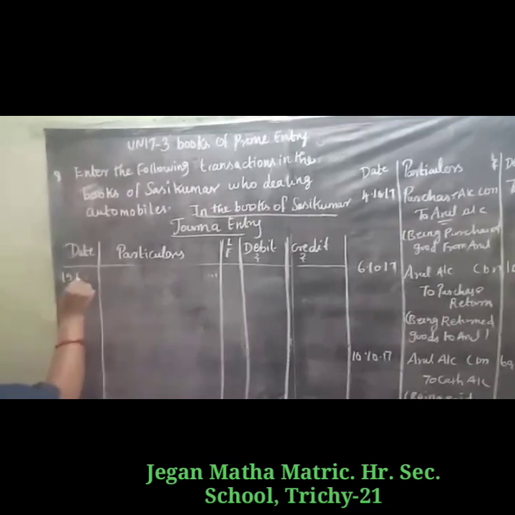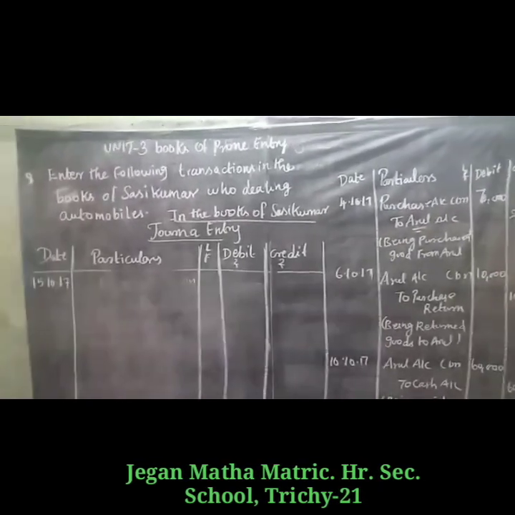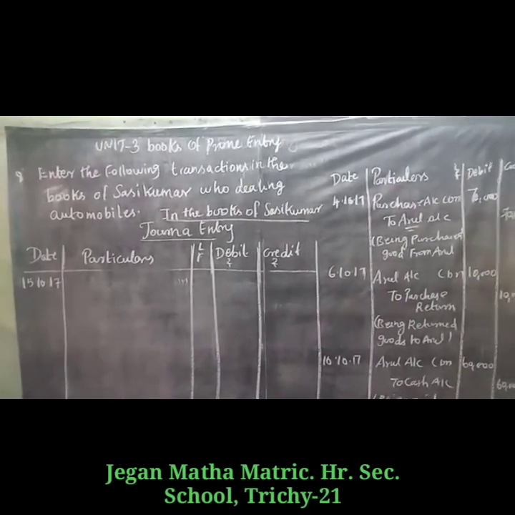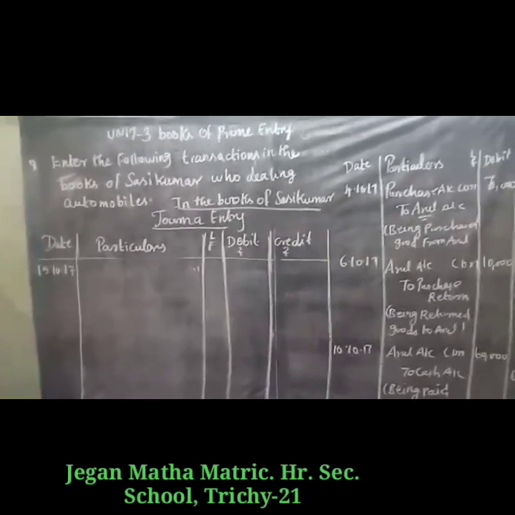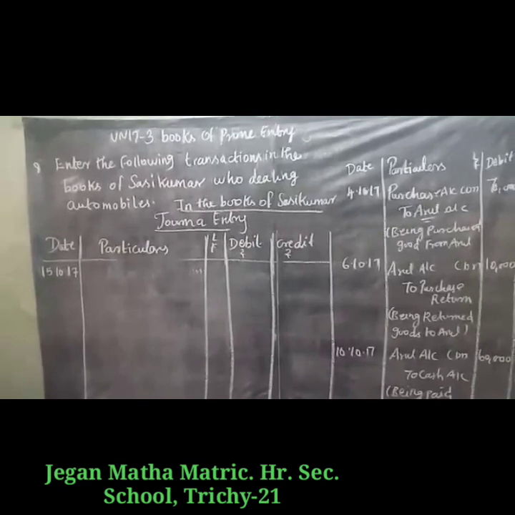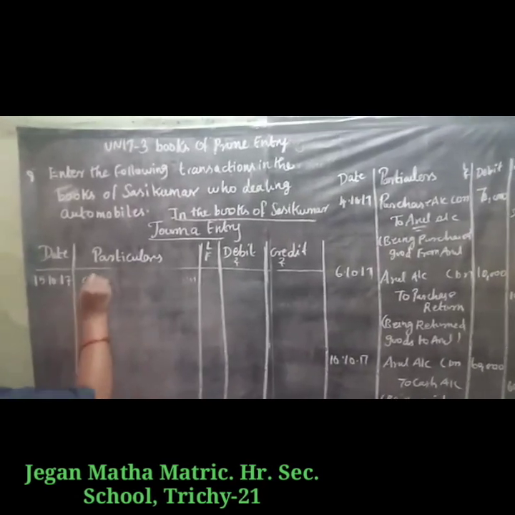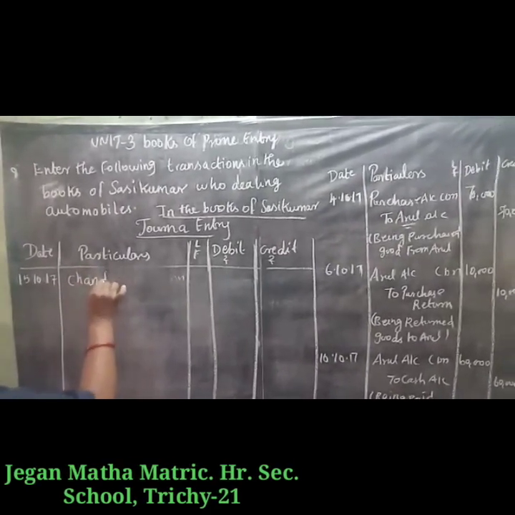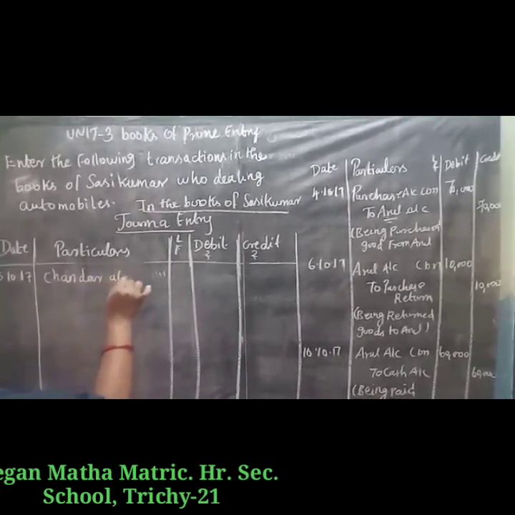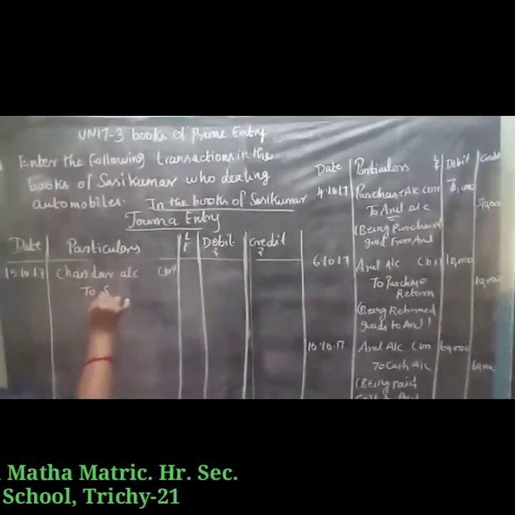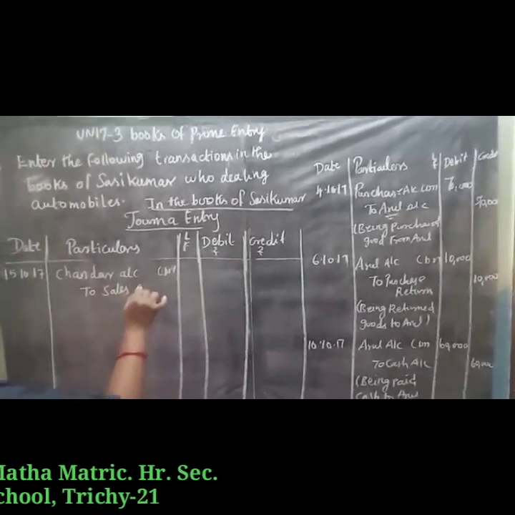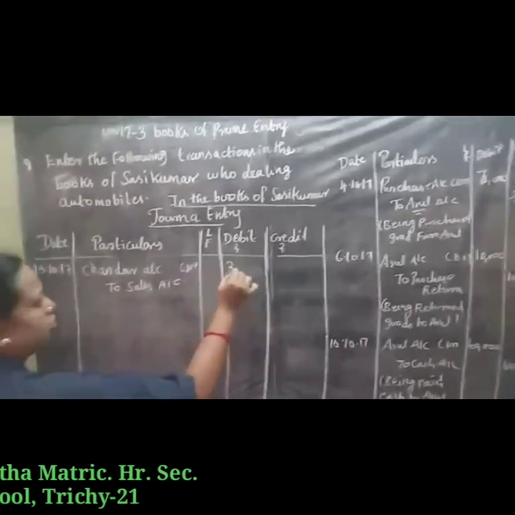So next, date 10/10/2017, sold goods to Sandhar on credit. So who is the receiver here? Sandhar. So we have to write here Sandhar account debtor to sales account, 30,000.